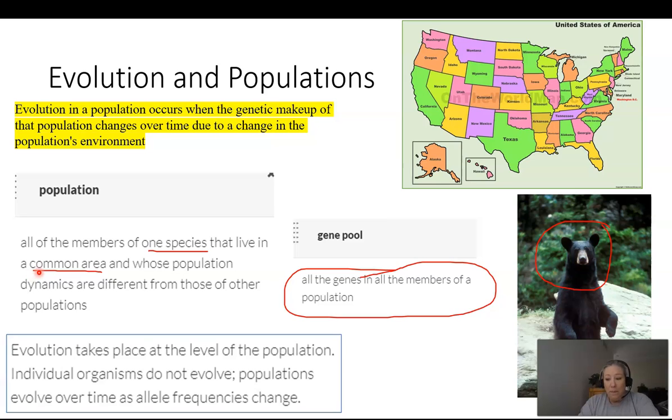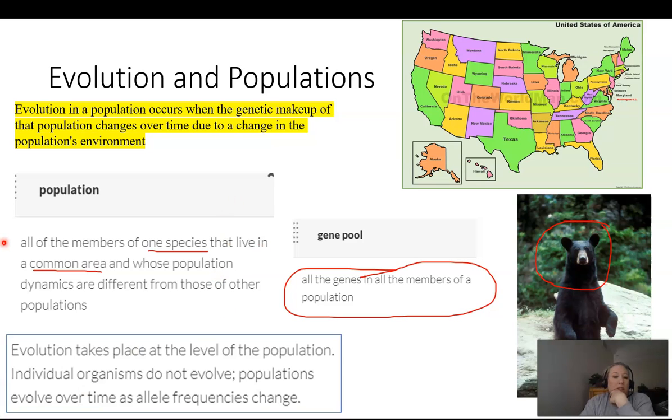They can be separated by mountain ranges, rivers, other species, water, or islands. So if you're talking about the same species that just happens to live in a different area geographically, then they are different populations of the same species.